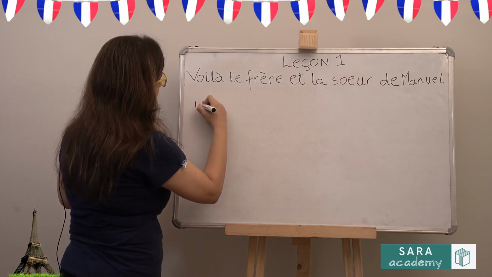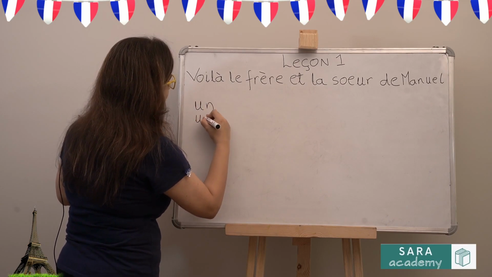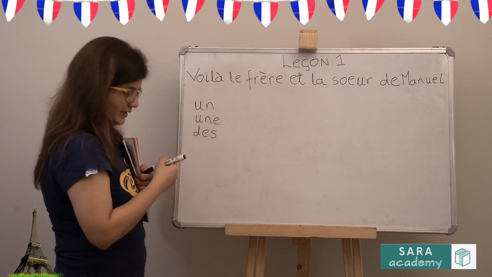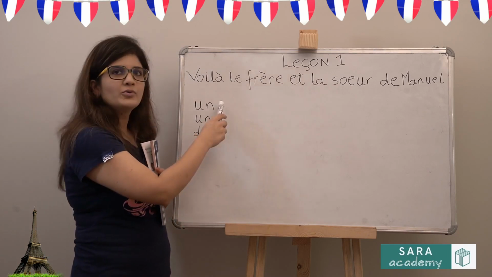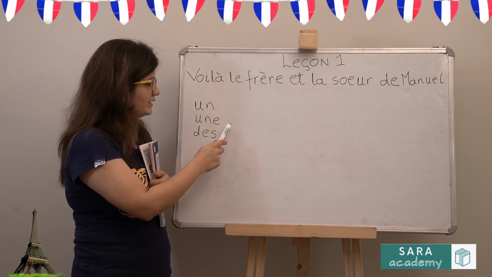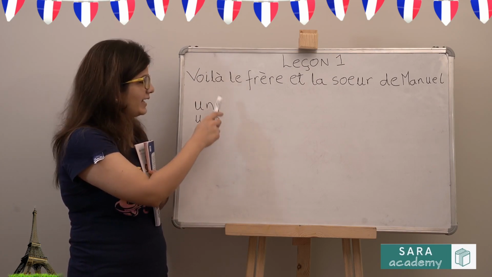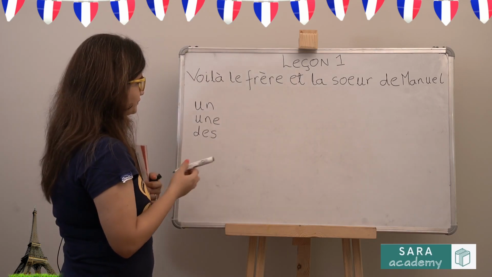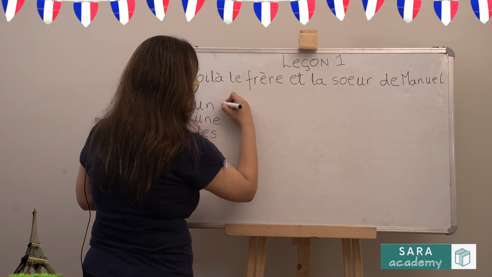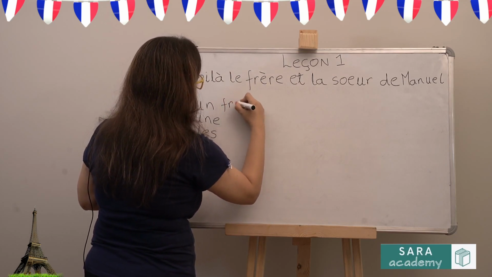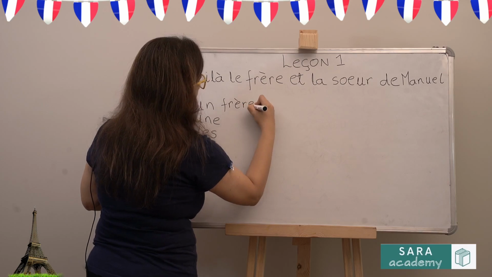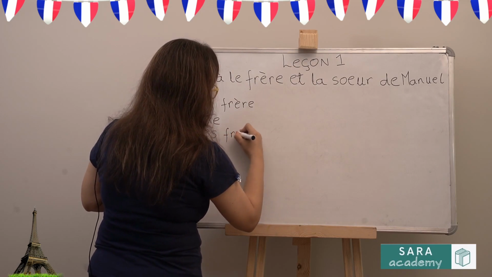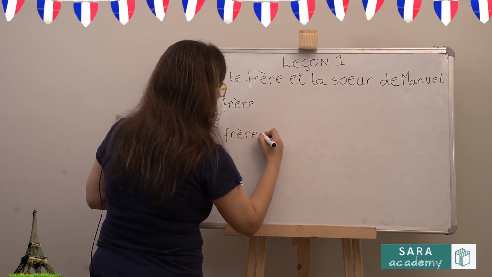So your indefinite articles are un, une and des. In front of a masculine singular noun you will write un, in front of a feminine singular noun you will write une, and the plural of both of these is des. So for example, if I write un frère, a brother, and I have to make this plural, it will become des frères, some brothers, with an S.